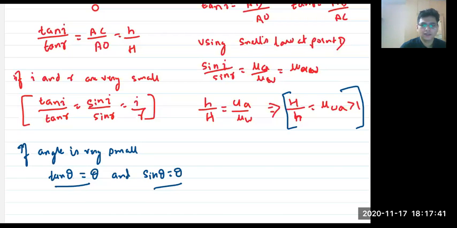Now everyone, if you don't remember any of these, no issues. Just remember this: capital H by small h is equal to mu of, tell me, mu of what? Water with respect to air if object is in water. If object is in air, then it will be opposite. Okay, got it? Very good, Zayan, very good, Abhishek.